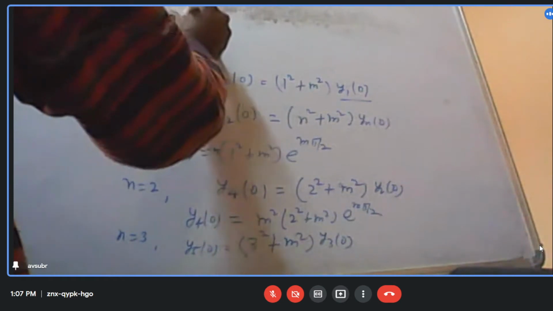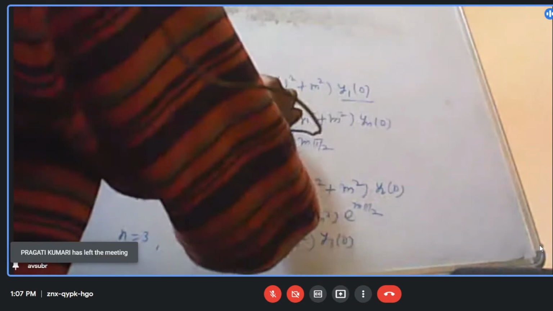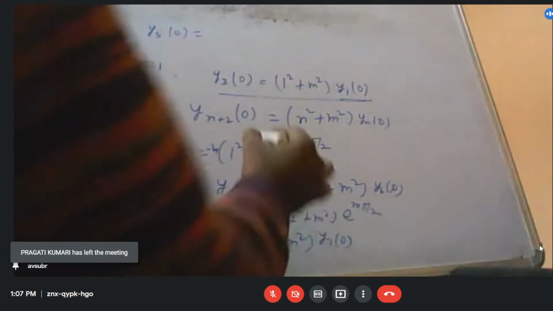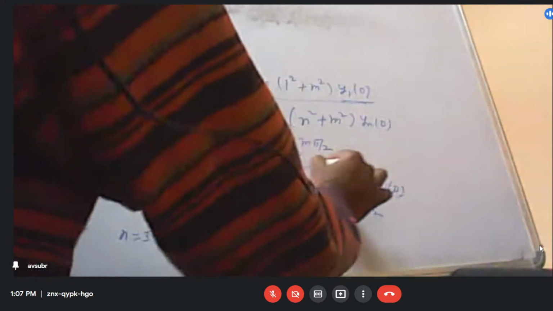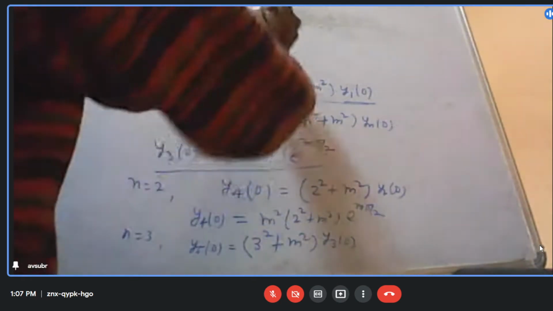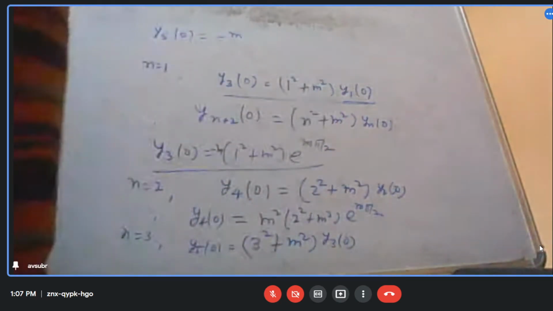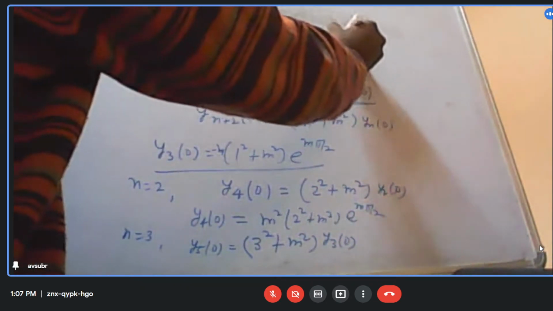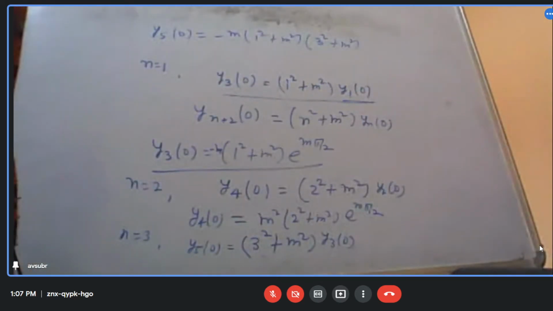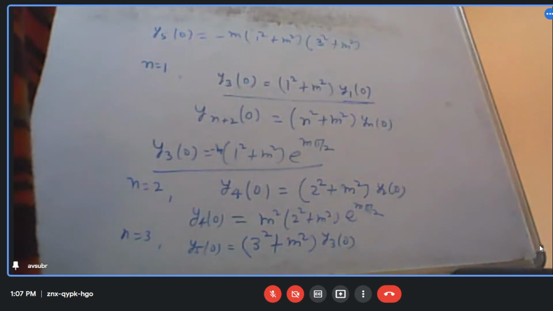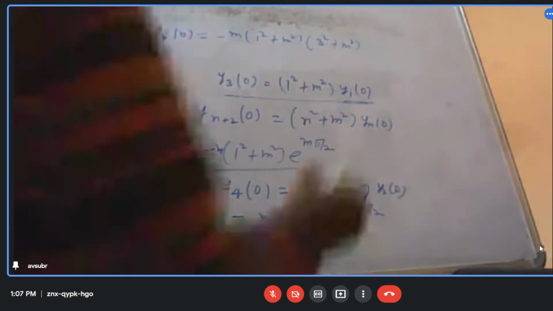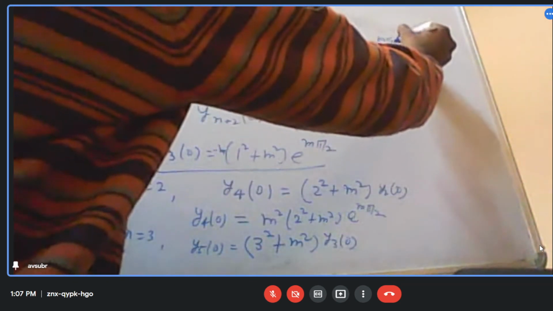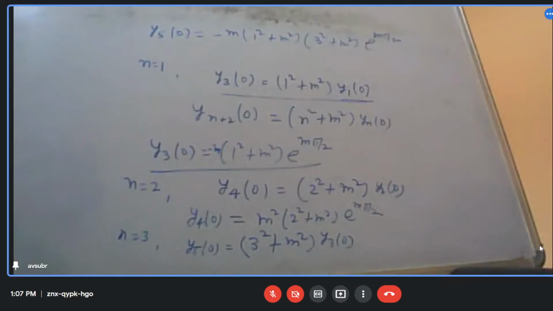We have already found it: minus m (1 square plus m square) e to the power m pi by 2. So y5 is minus m (1 square plus m square)(3 square plus m square) e to the power m pi by 2.